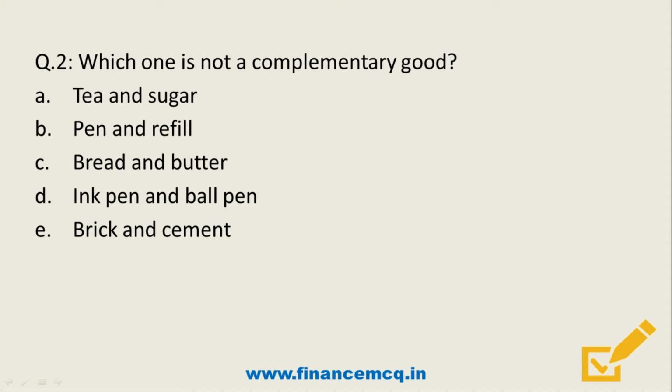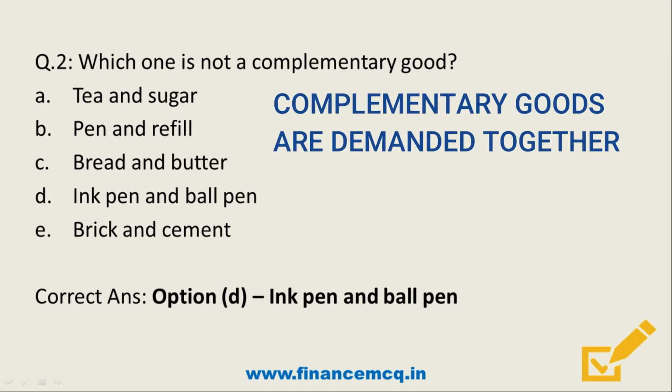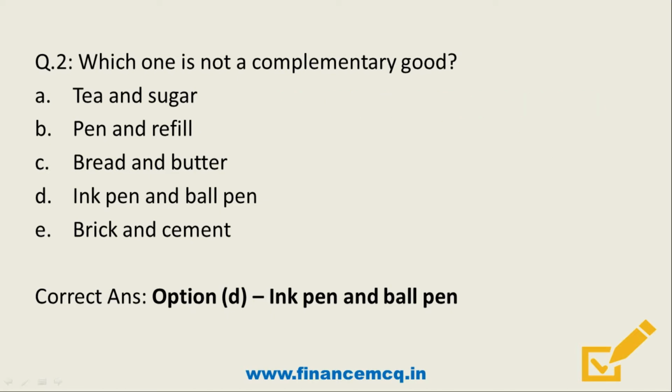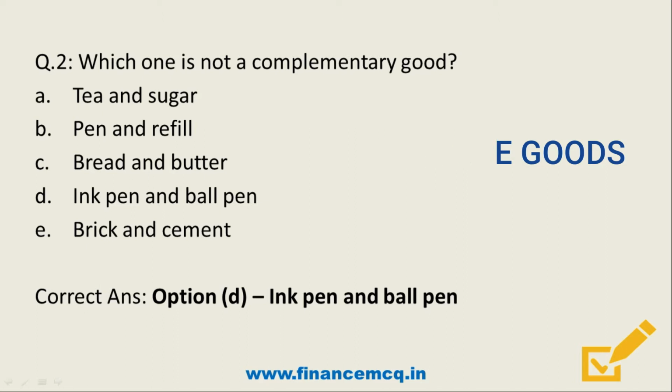Yes, what's the correct answer? It's option D, ink pen and ball pen. Friends, complementary goods are those goods which are demanded together to satisfy a given want. So if you look at the options, except option D, all others are complementary goods. Ink pen and ball pen are substitutes for each other and are called substitute goods and not complementary goods. So just remember this point.